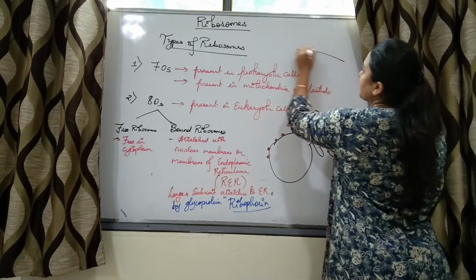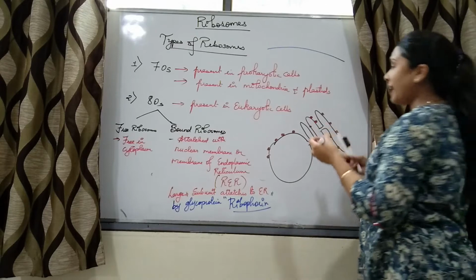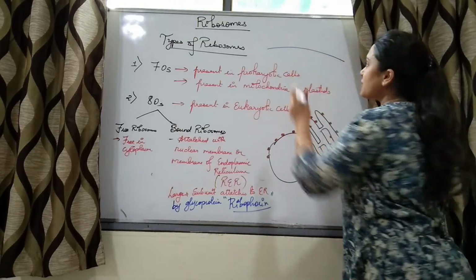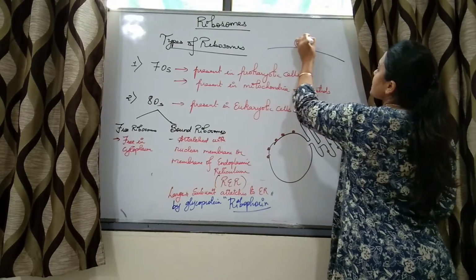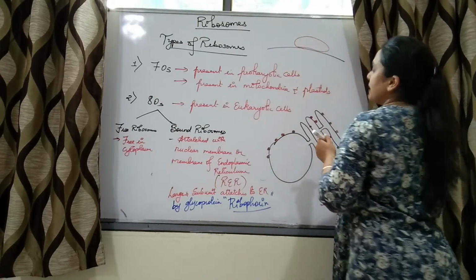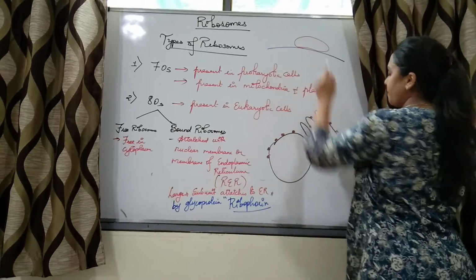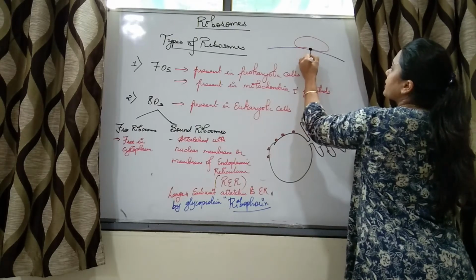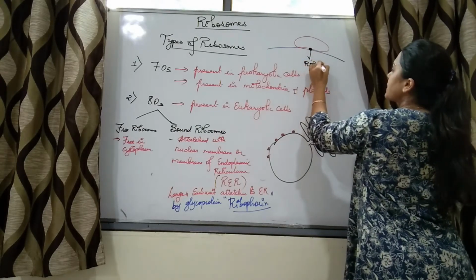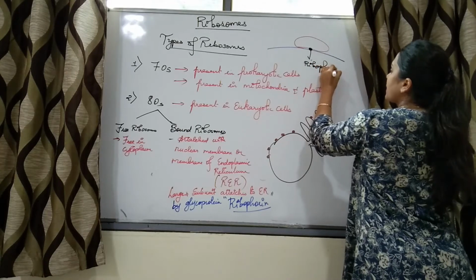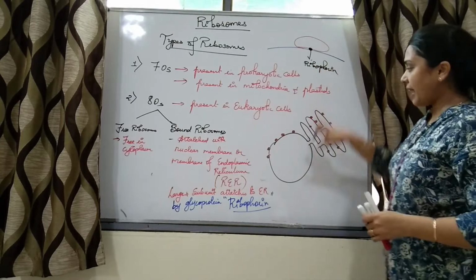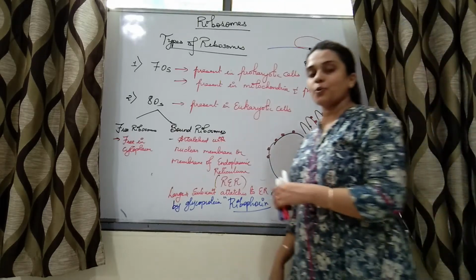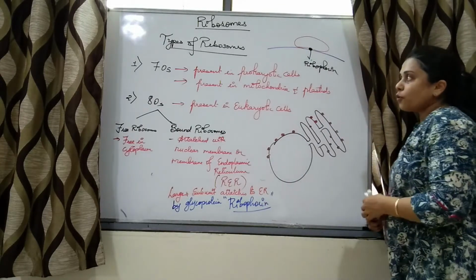So say this is the membrane of ER. Now the ribosome has two subunits, one large, one smaller. This larger subunit of the ribosome is attached to this membrane of ER with the help of a protein. This protein is called riboforin, right? So ribosomes are attached with the membrane with the help of a protein, and that protein is riboforin.